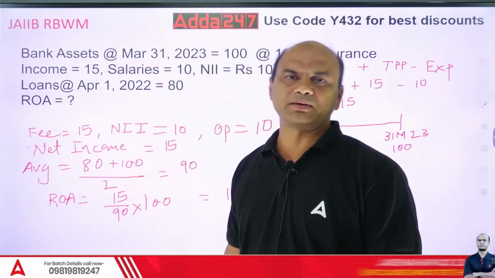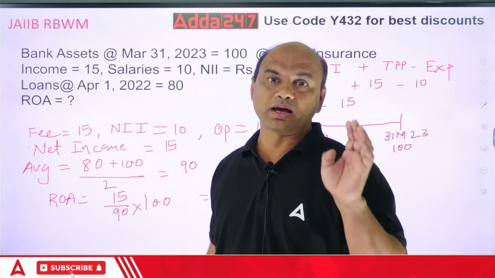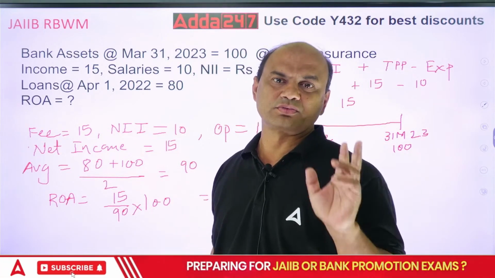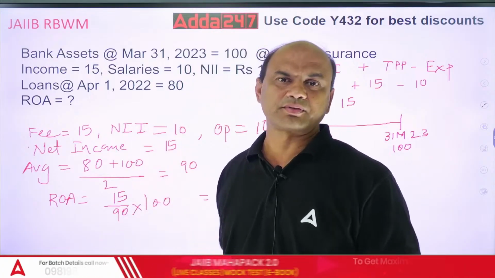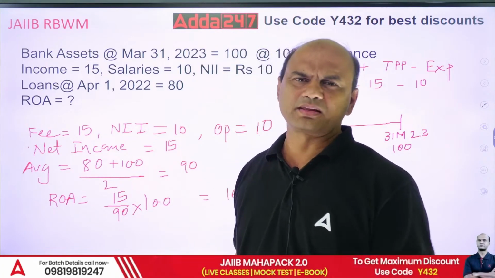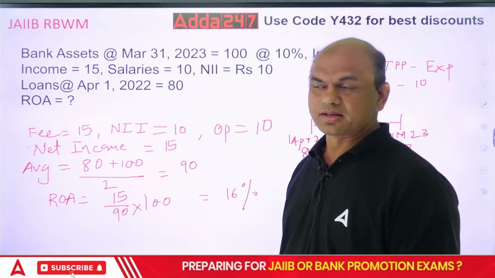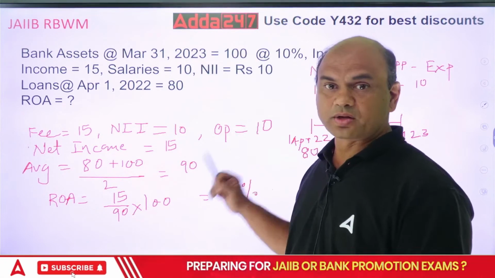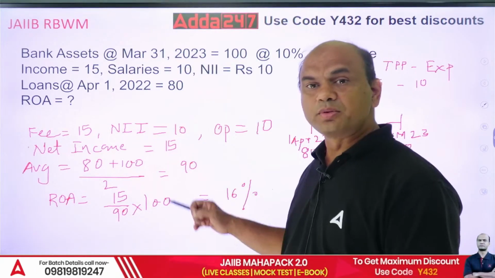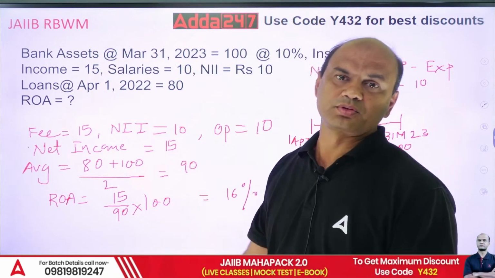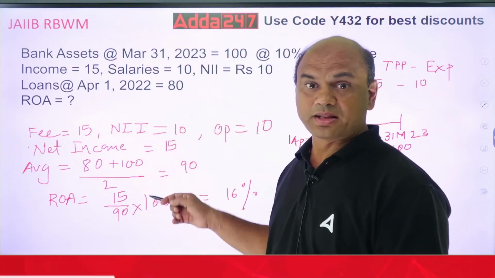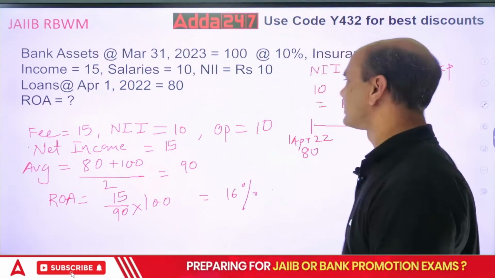Kindly note, in your exam you will get numericals on ROA, ROE and leverage ratio. I have taken ROA over here. ROE will be taken later, isn't it? Got this point everyone? How to find out ROA? This numerical is not there in any of the books, but it can be asked in exam. It is asked in fact in exam.